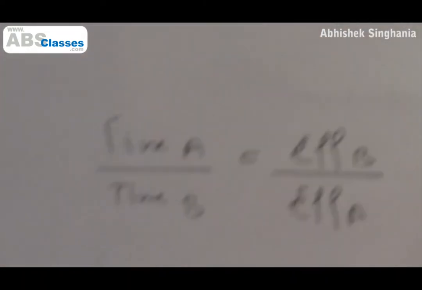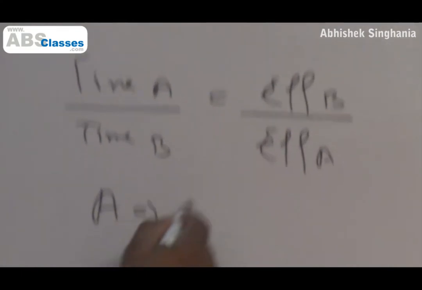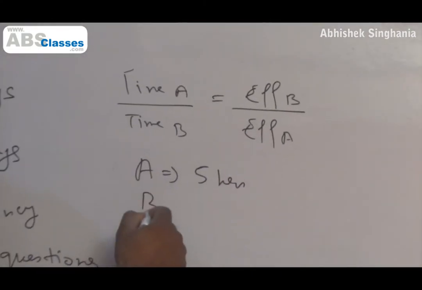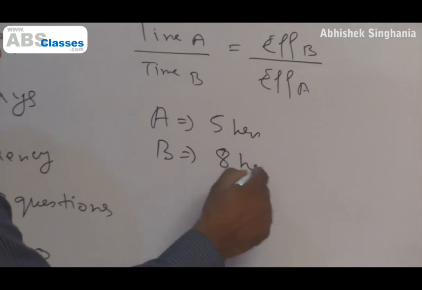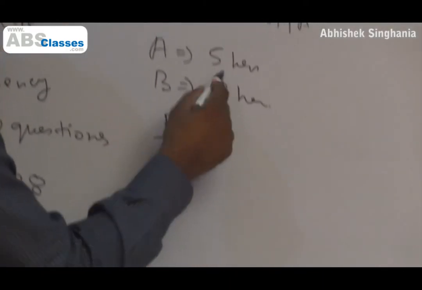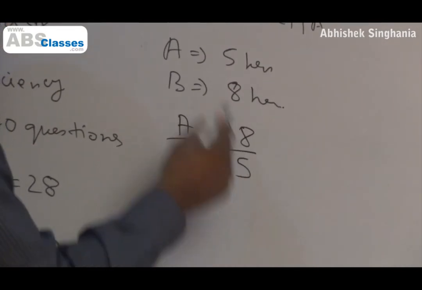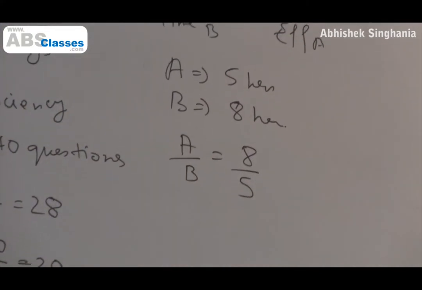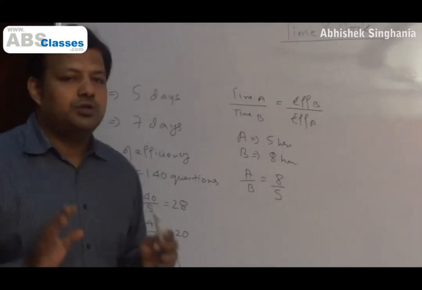Okay. For example, it's given that A takes 5 hours, B takes say 8 hours. What is the ratio of their efficiency? So A by B is not 5 by 8 but inverse of that, 8 by 5. It's very simple. Now using this, we can solve most of the questions.